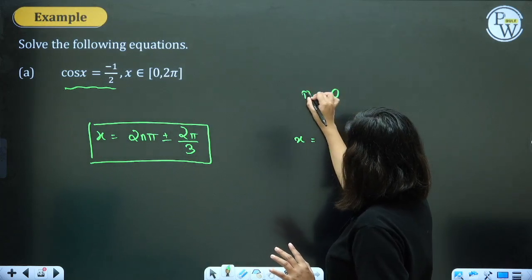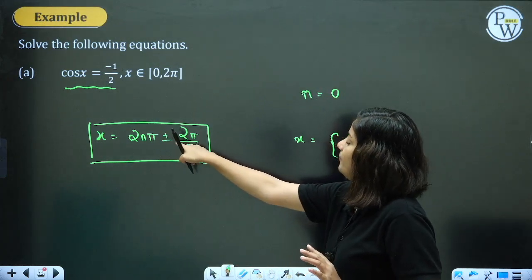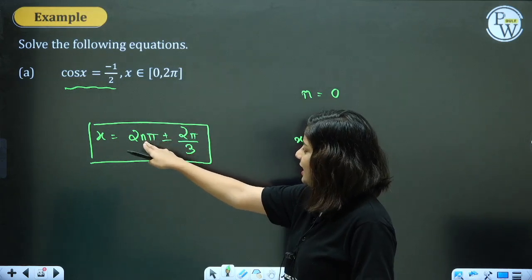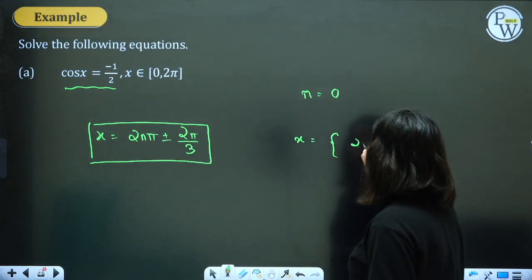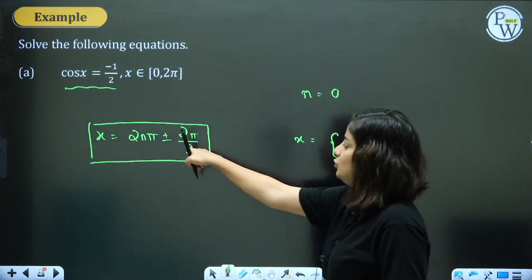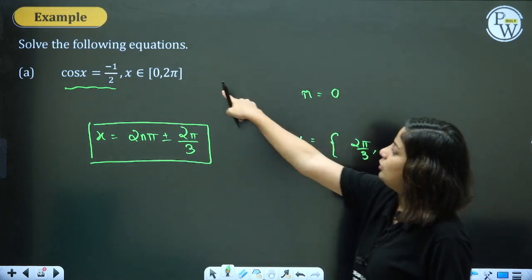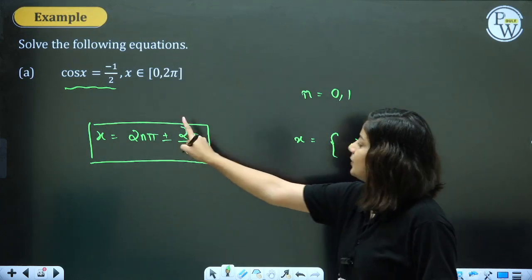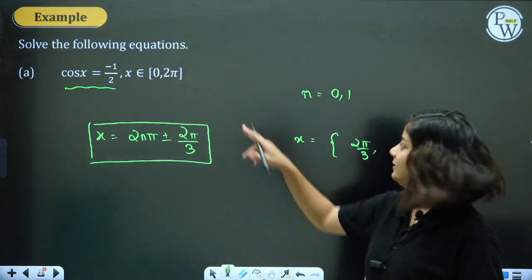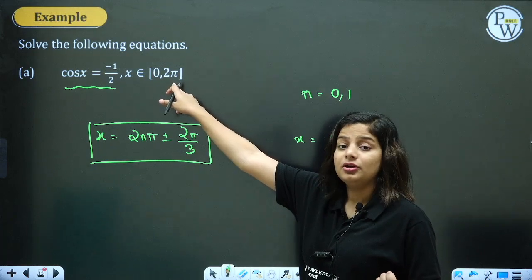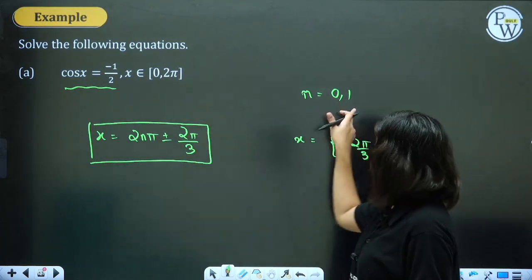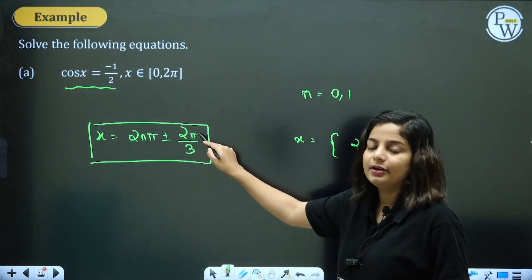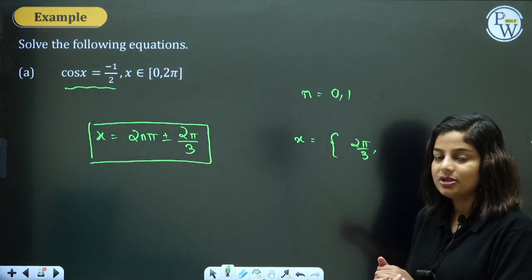So if I take n as 0, there is plus minus both, so take both the signs into account. If you take n as 0, you will get one value 2 pi by 3. You will also get minus 2 pi by 3, but we are not looking for negative values, so ignore minus. Then take n as 1. 2 pi plus 2 pi by 3. Is it within the range? No. We cannot go beyond. But yeah, when I take n as 1, considering the minus sign, 2 pi minus 2 pi by 3 is very much allowed.